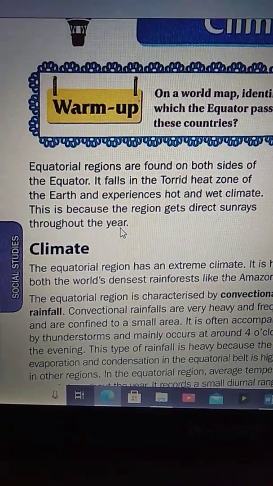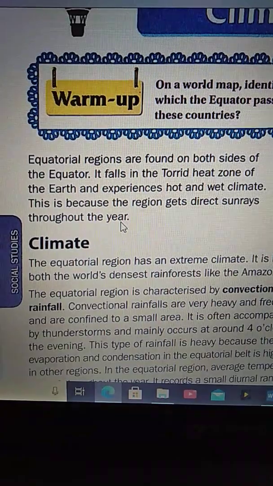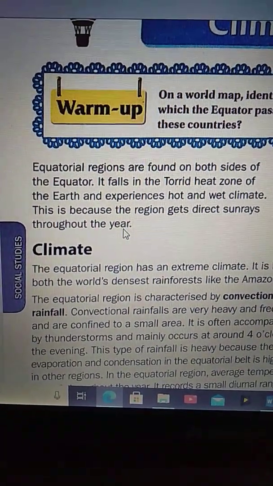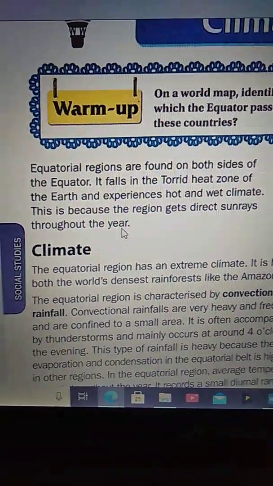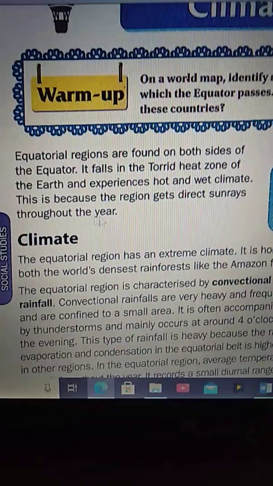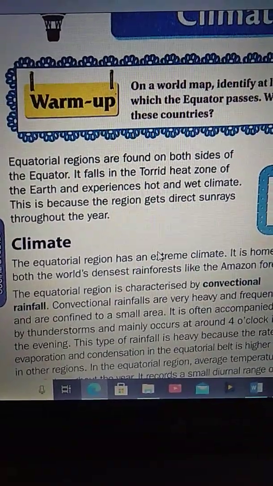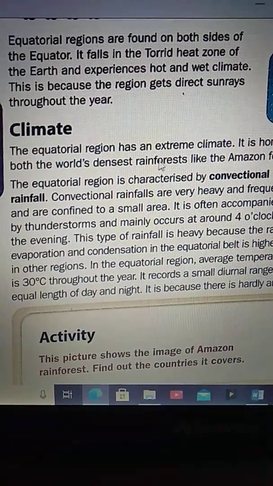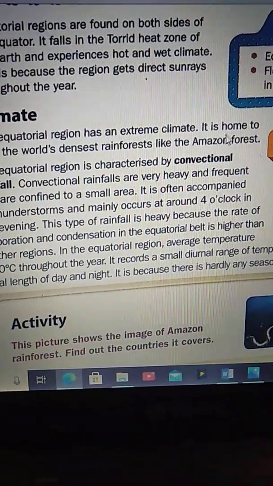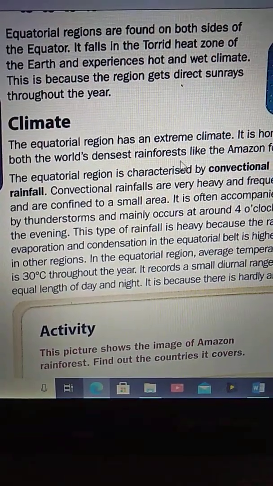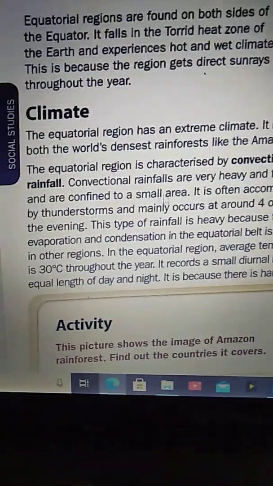So, why does it experience hot and wet climate, children? Because this region gets direct sun rays throughout the year, because this is in the torrid heat zone, okay? That's why. Climate: the equatorial region has an extreme climate. It is home to the world's densest rainforest, like the Amazon forest.